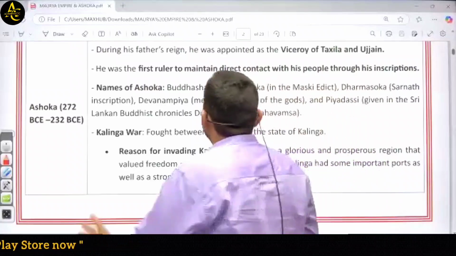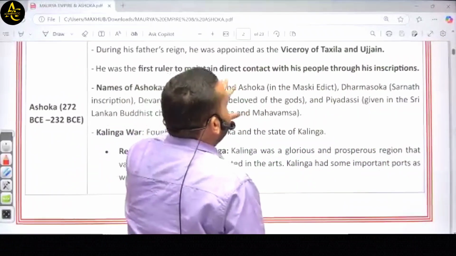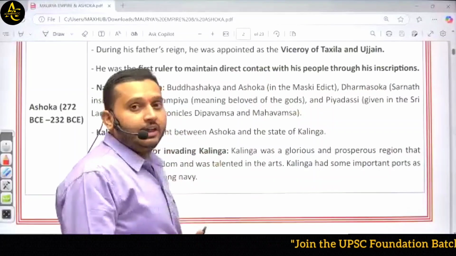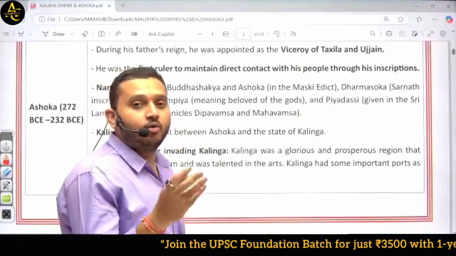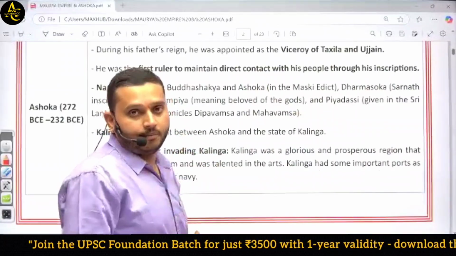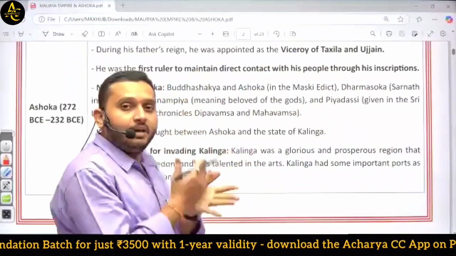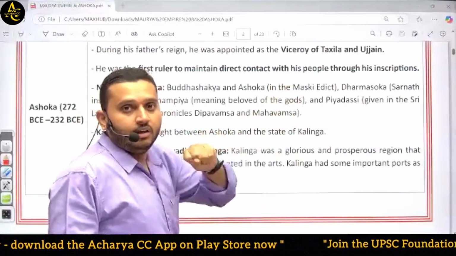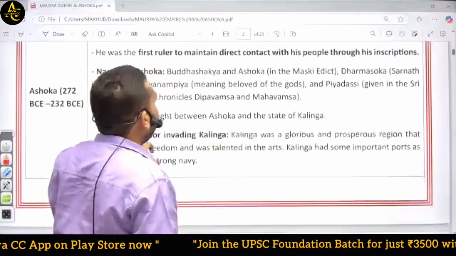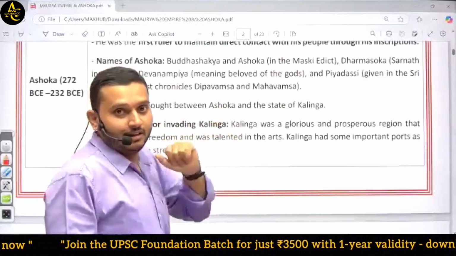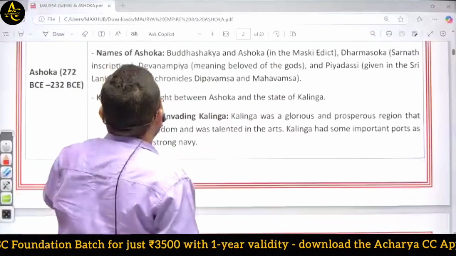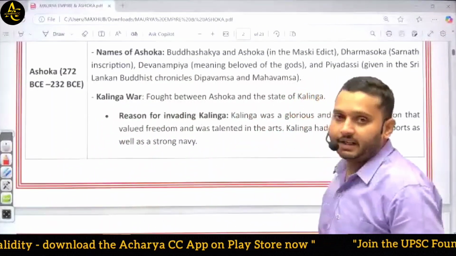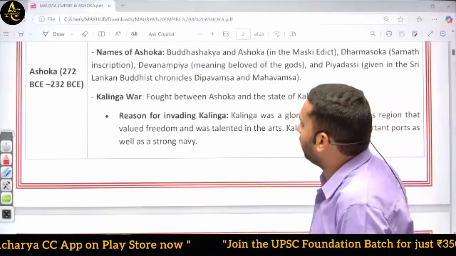Okay, so he was the first ruler to maintain direct contact with his people through his inscriptions. Before Ashoka, no evidence was found of any royal order, but he inscribed his royal orders on various important places in various parts of his kingdom, and that's why we found those inscriptions. Then there were some edicts or inscriptions which told about Ashoka.